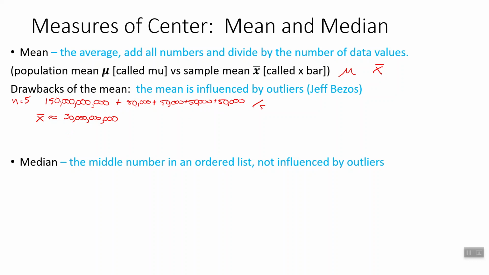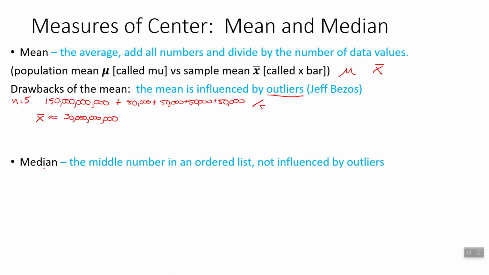Now does that seem representative of these 5 people? I mean, if I was in this group, could I say my average net worth is $30 billion? Probably not. Because most of the people are right down here at the 50,000 level, and just this one person, this outlier, silly Jeff Bezos, you outlier you, is drawing up the mean by a lot.